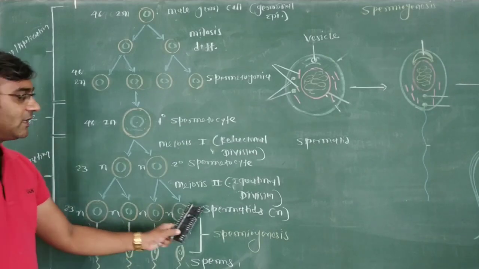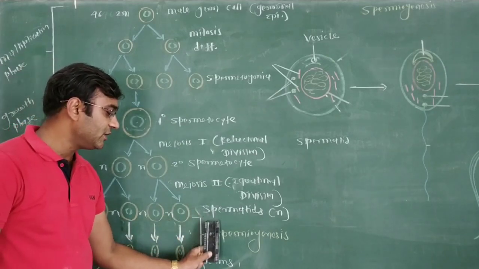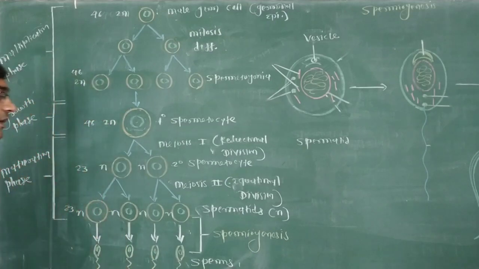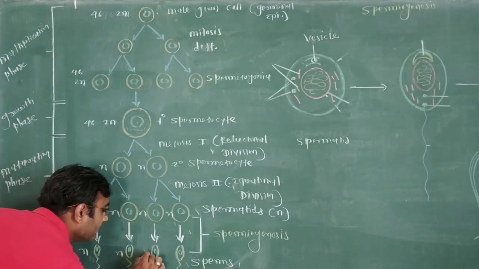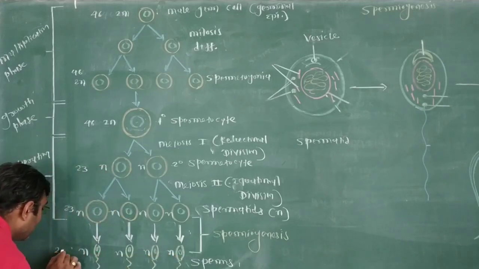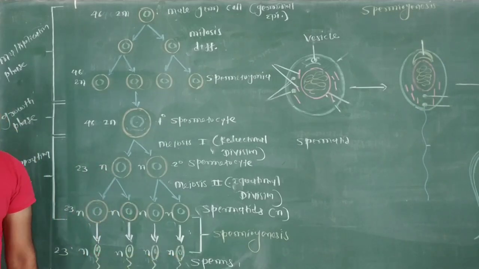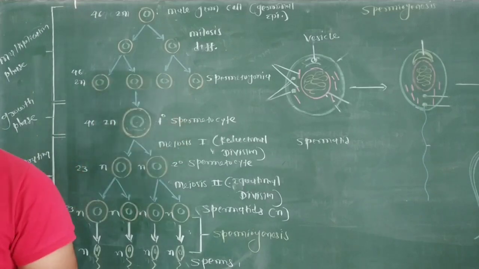Now the next procedure: how do spermatids change into sperm? That is spermiogenesis. All sperm are genetically haploid, having 23 chromosomes.